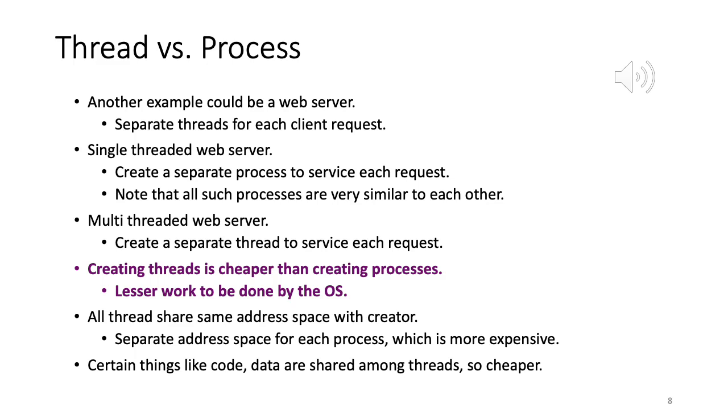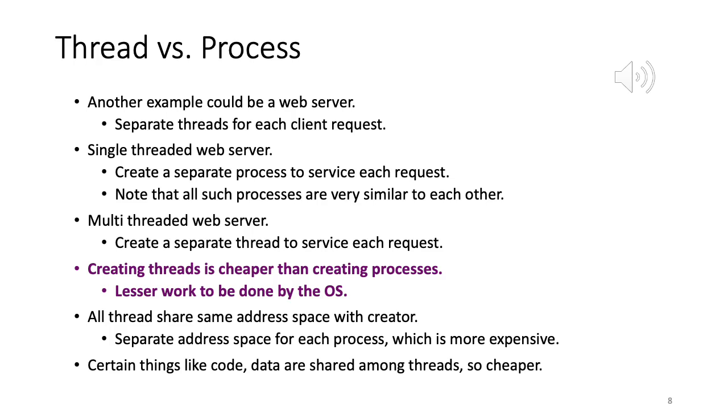The second thing we learned is that for each request there are two options: create a separate process or create a separate thread. It's better to create a separate thread for each request. Essentially, there will be one very large web server process with a lot of memory, and within that many threads will run, each corresponding to a client request. They will each have their own program counter, stack, and registers, but they will all share the code, open files, and so on.